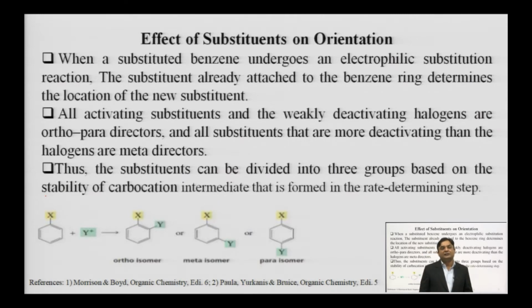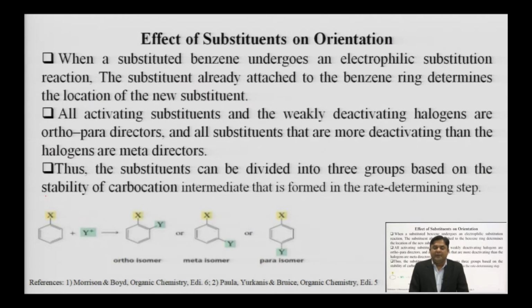Thus, the substituents can be divided into three groups, as I told you. First is ortho para directing or activating groups, second meta directing or deactivating groups, and third is halogens, which are deactivating but ortho para directing. Reactivity, we have discussed, was influenced because of electron withdrawing or electron donating. So electron density will increase or decrease on the benzene ring.